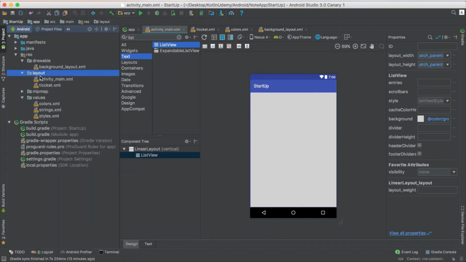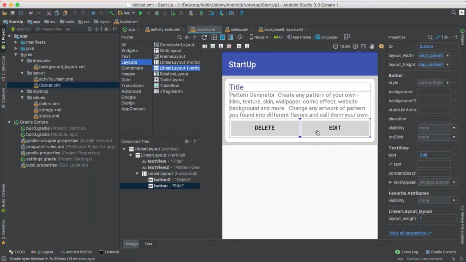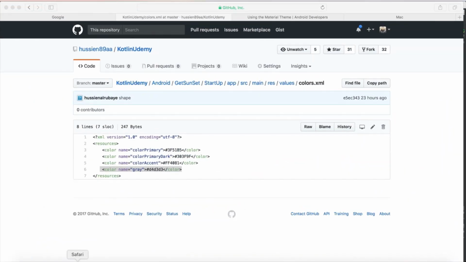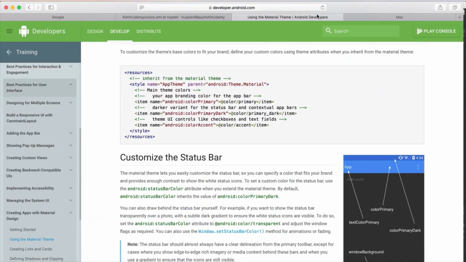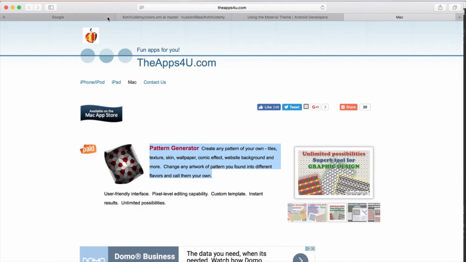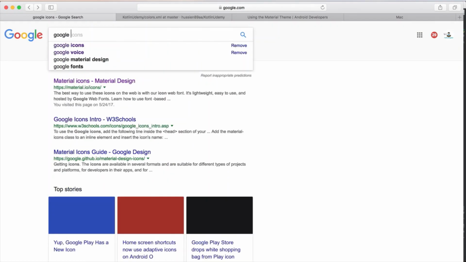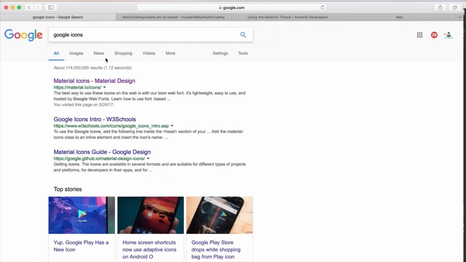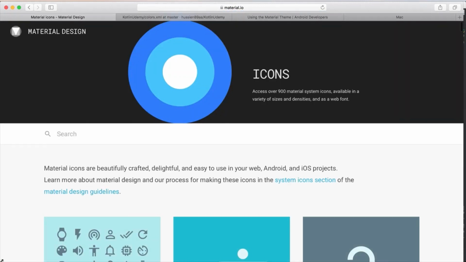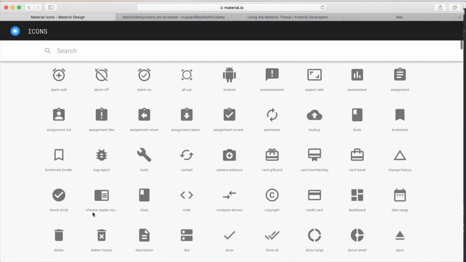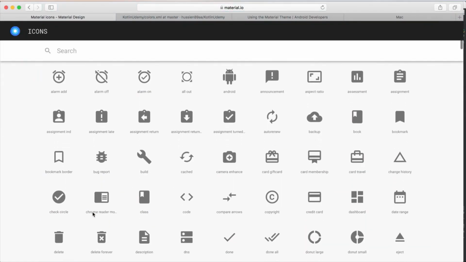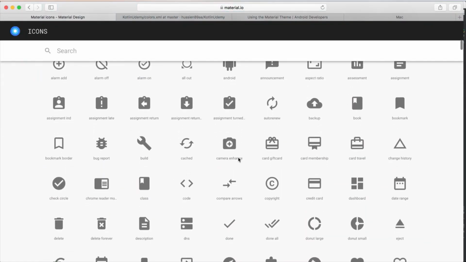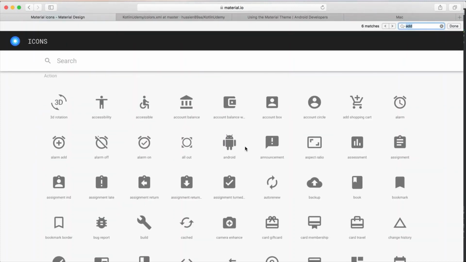But wait, before I add this one, did you see this ticket? I don't like this one appearing this way. It's better to use images. So if I just go here, go to Google, search for Google icons. Okay, then yes, Material Icons should be the page name, and this is the page. So see, there are many icons. I could use them. If you see, delete. If I just Control F, I look for delete.